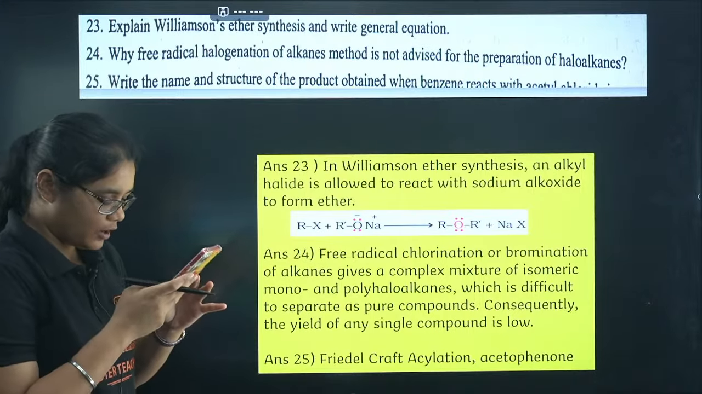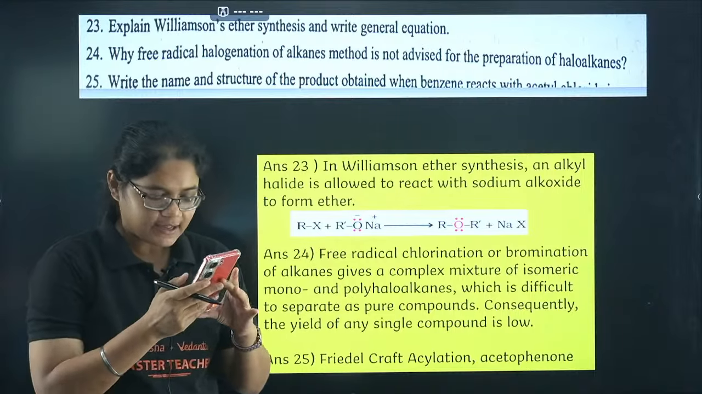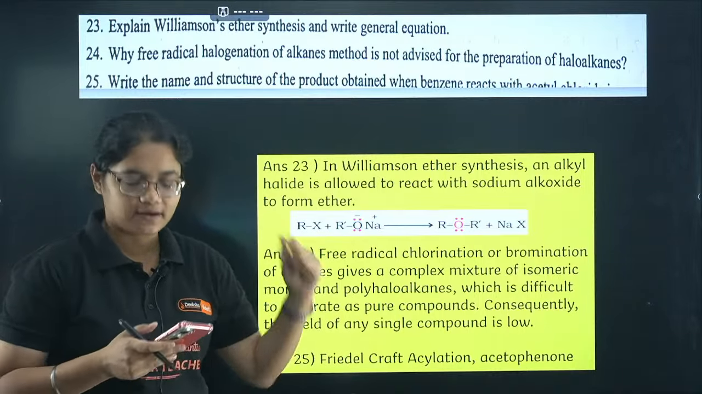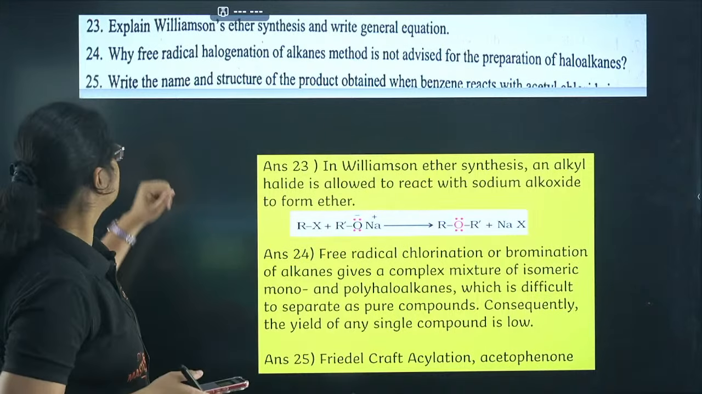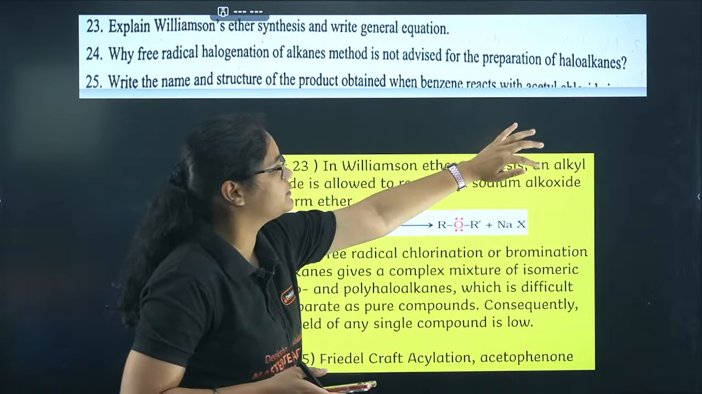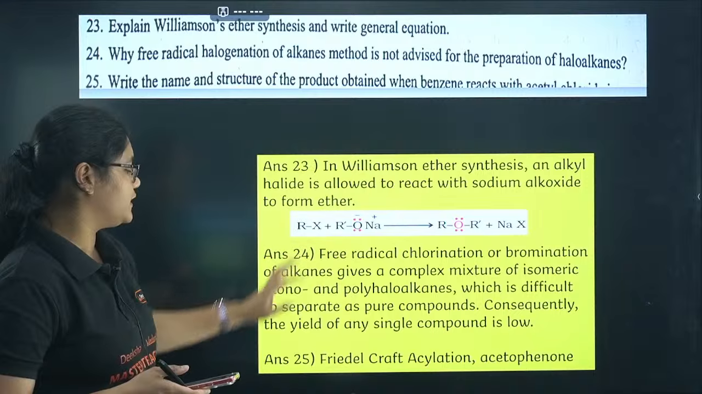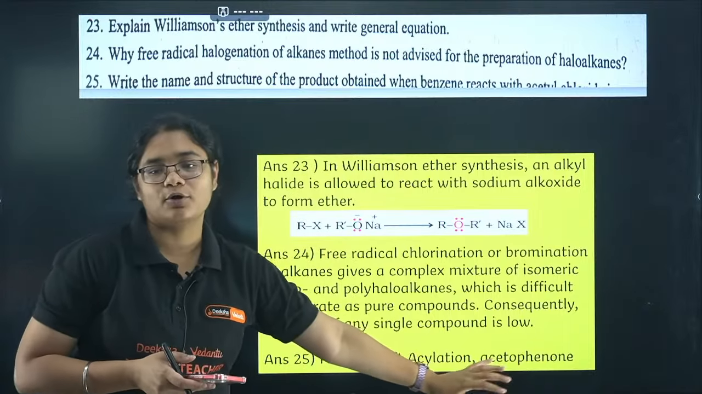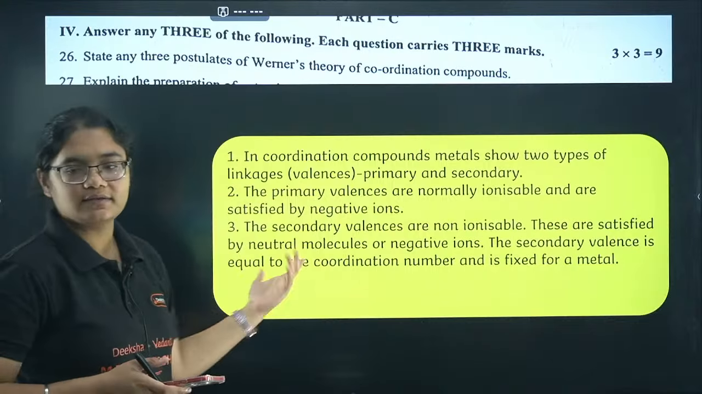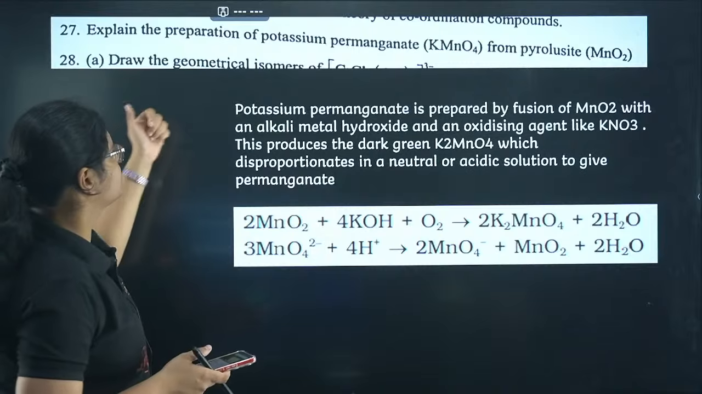Okay, I think we'll just discuss these theory questions quickly, then we'll go to the numericals part. Next, write the structure and name of the product formed when benzene reacts with acetyl chloride. So it is Friedel-Crafts acylation and the product here is acetophenone. Next, you have postulates of Werner's theory, 3 points you just need to write directly.